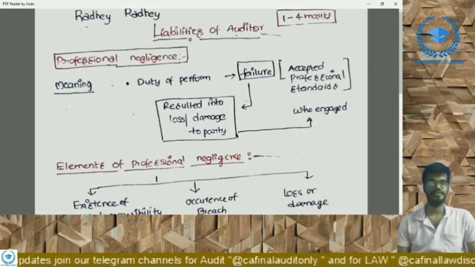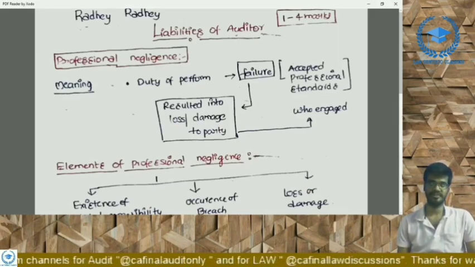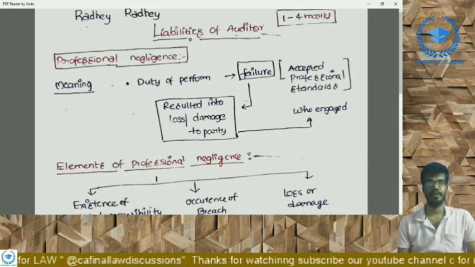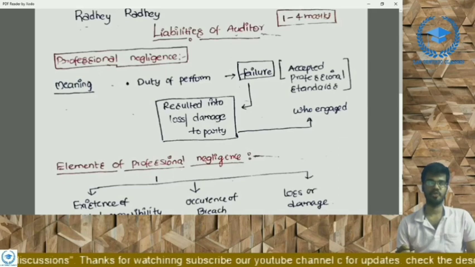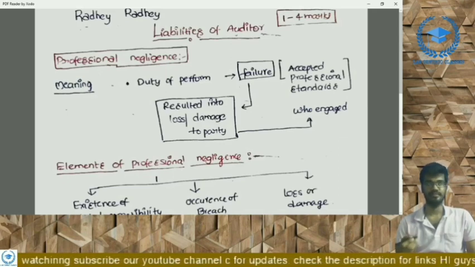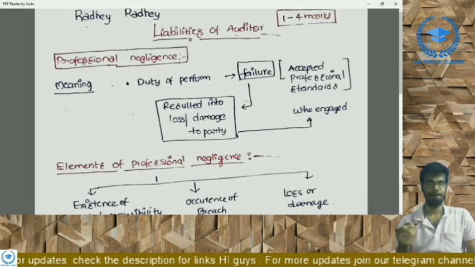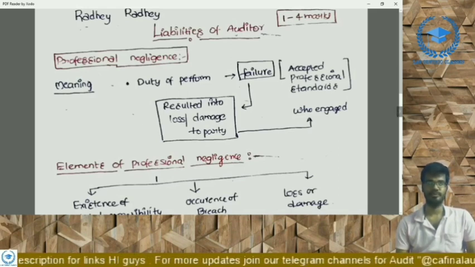Guys, in this video we are going to discuss the liabilities of auditor. Right? This is a very small topic, but it carries good marks, 1 to 4 marks, and also this is a very important topic for MCQ purposes. Right? And coming to our topic, liabilities of auditor.